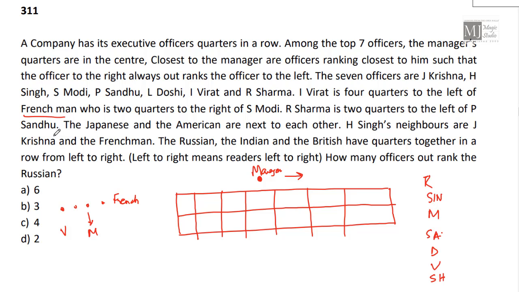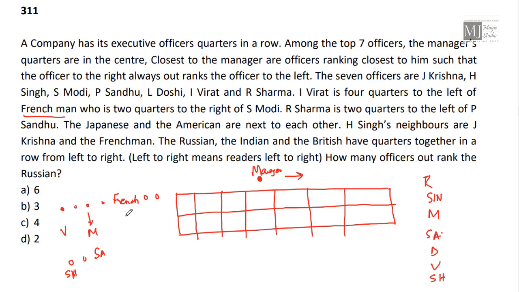Sharma is 2 quarters to the left of Sandhu. So we have Sandhu, 1, 2 is Sharma. So we can have Sandhu and Sharma placed here because this is 1, 2, 3, 4, 5 and only 2 are left.